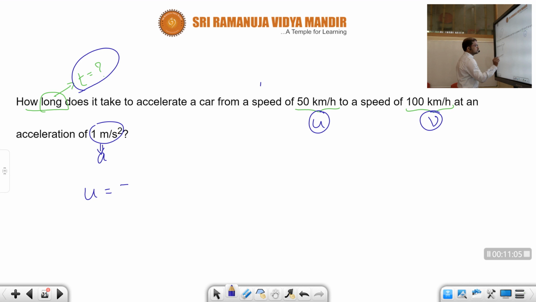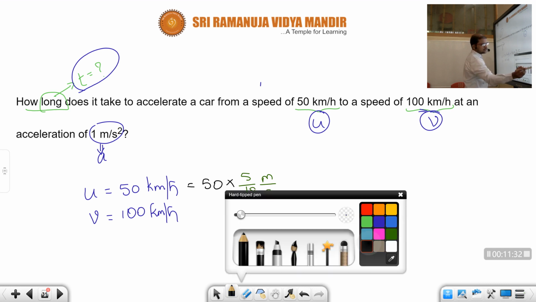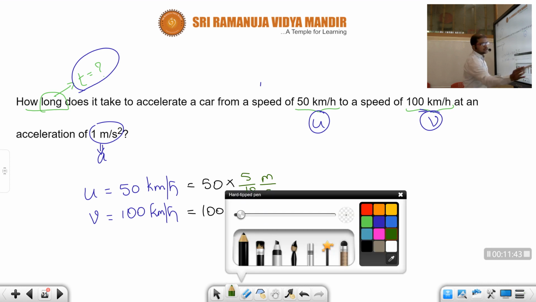What is u? 50 km per hour. Let's convert into meter per second: 50 into 5 by 18 meter per second. That is the initial velocity. What about the final velocity? Final velocity is 100 km per hour. This also must be converted into meter per second, so 100 multiplied with 5 by 18 meter per second. Next, see, children.